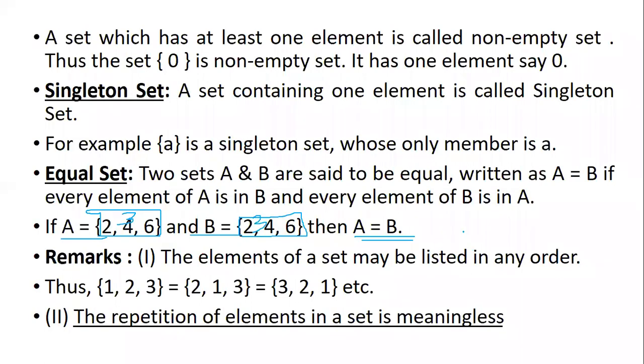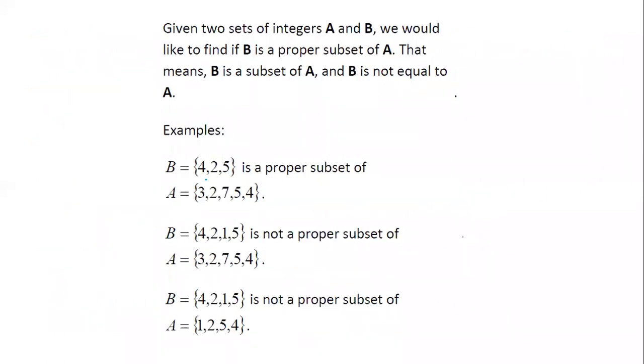Now let's go back to the previous slide. We just have very little time. Here A and B are not equal. Here B and A are not equal because apart from 4 and 2, you have other elements also, right? You have 3 and 7 as extra.